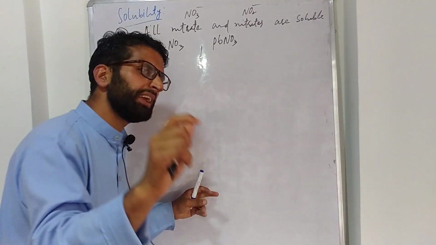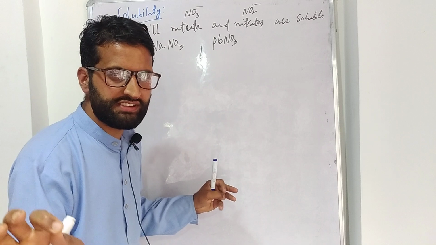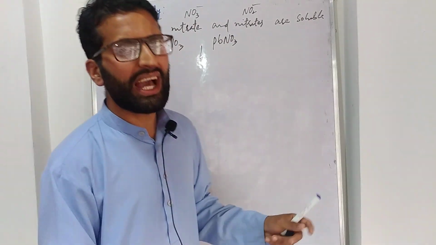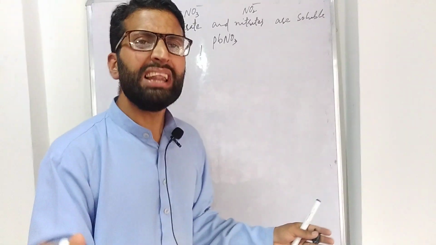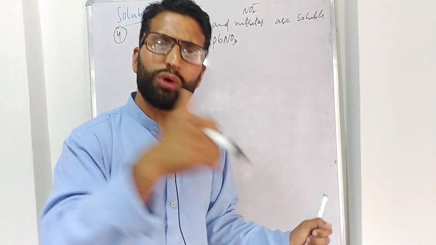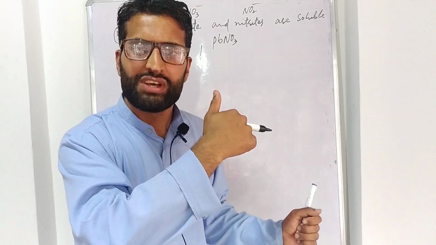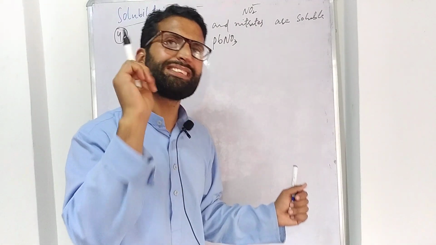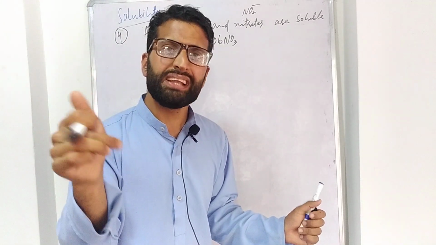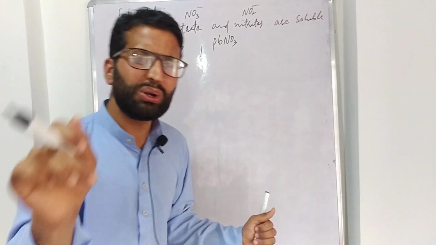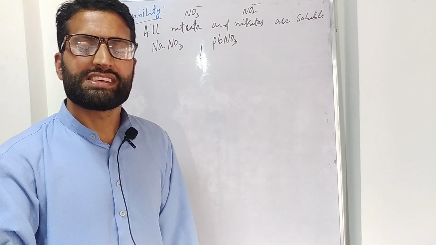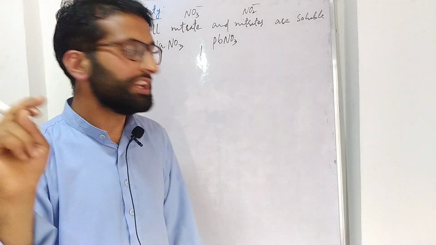If you will go back into the lecture of bases, when I was going through the preparation of the salts, at that time I mentioned all nitrate salts are soluble. You go for the recap of the lecture of bases, where I was preparing the insoluble salts, there I told that all nitrate salts are soluble in nature.